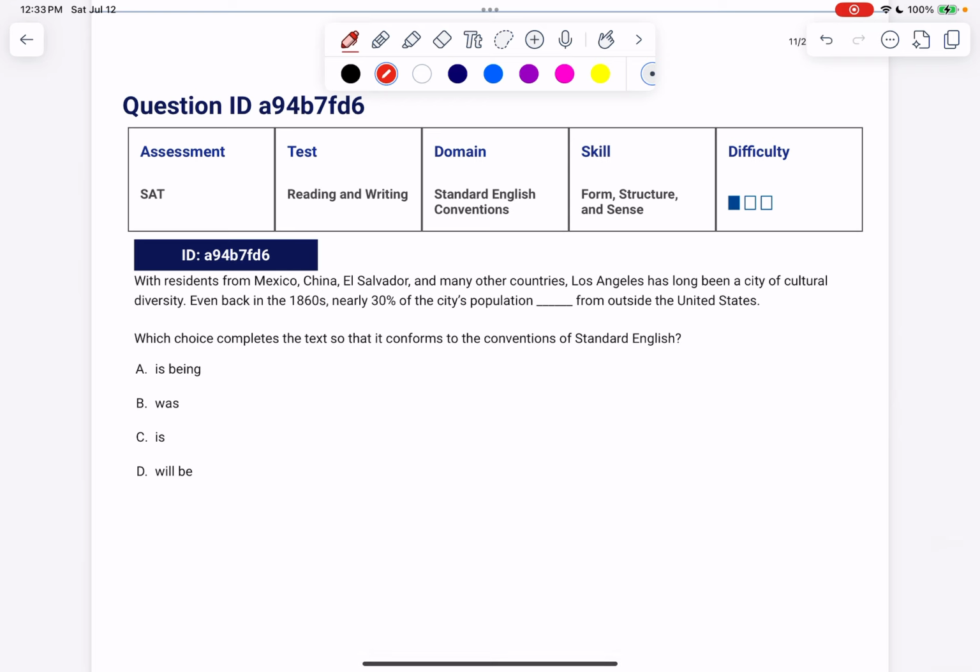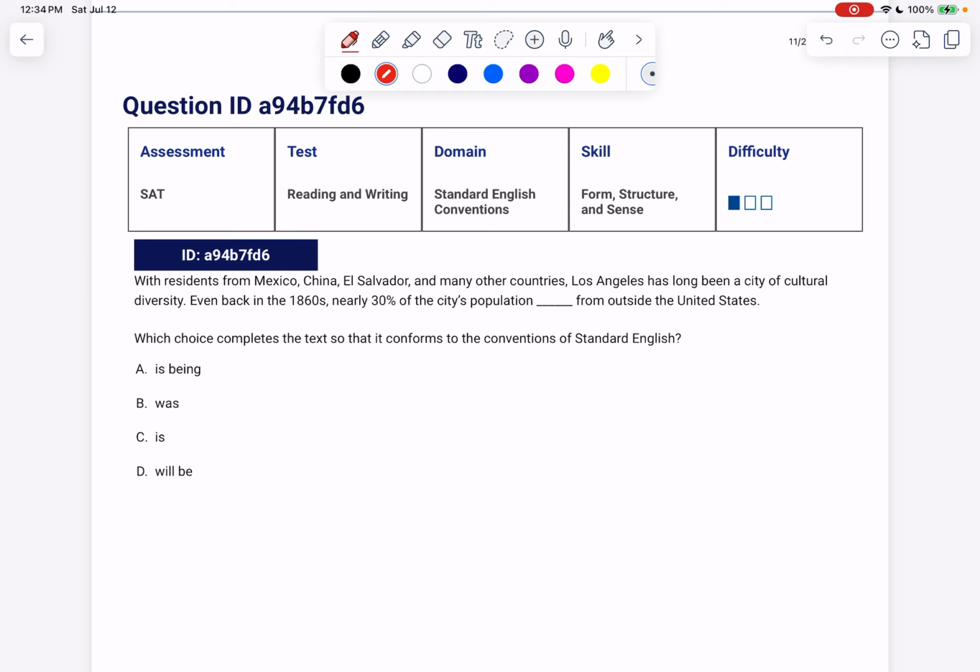Okay, let's take a look at this one. Notice the answer choices. We have A, is being present. Again, it's finite, so it's present, singular. B is present past. C is present singular. D is future. So let's see what we want. It looks like we're varying in tense, just because so many of them could be used for singular.